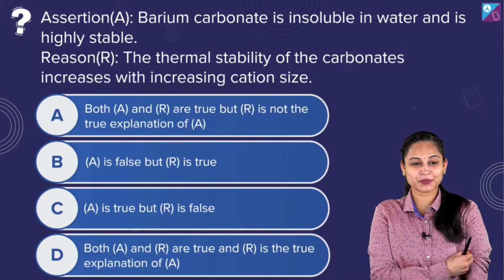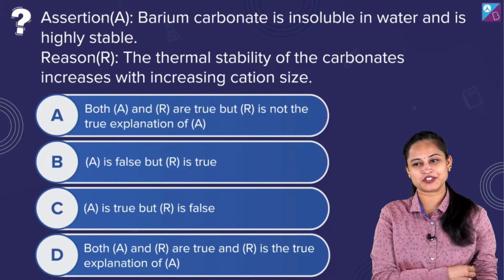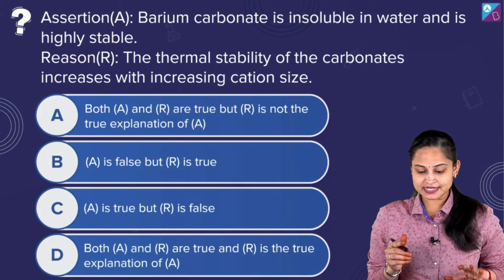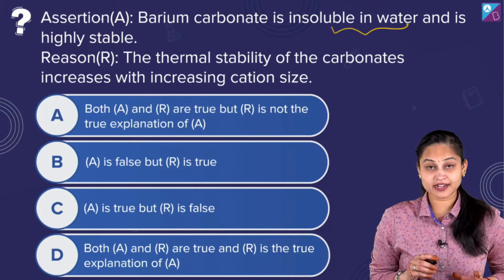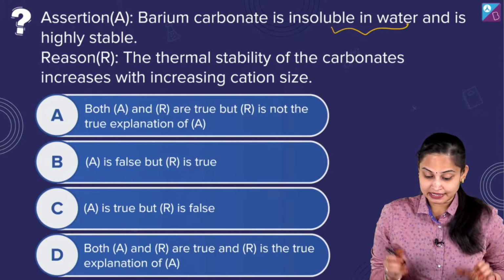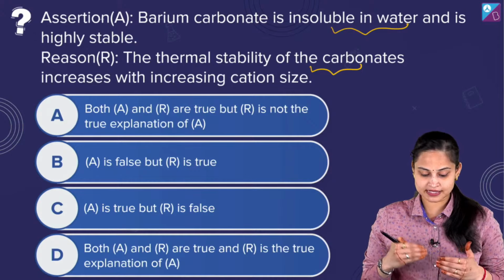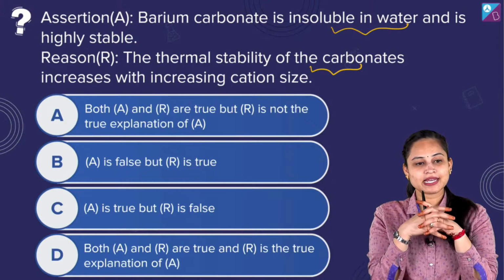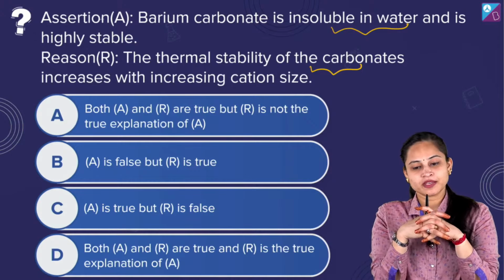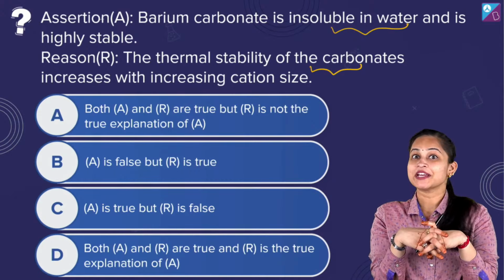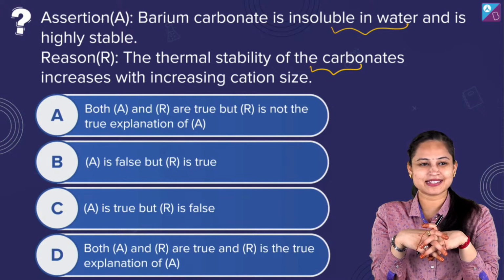Chaliye, here we are with another question. Question number 3 in front of you. Barium carbonate is insoluble in water and is highly stable. The thermal stability of the carbonates increases with increasing cation size. तो बताइए इसका क्या जवाब होगा? Okay, just let me know इसका क्या जवाब होने वाला है. Come on dear ones, waiting for your answers.